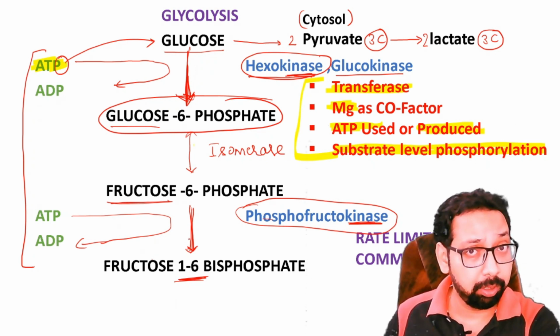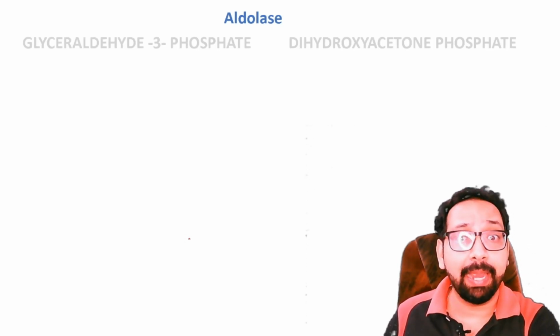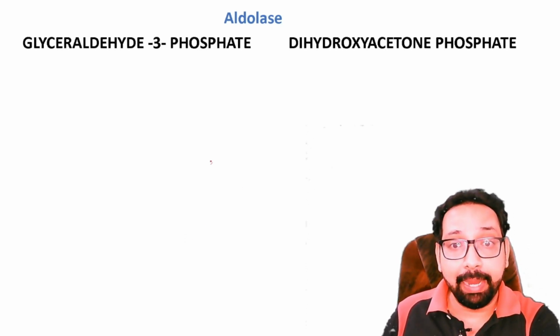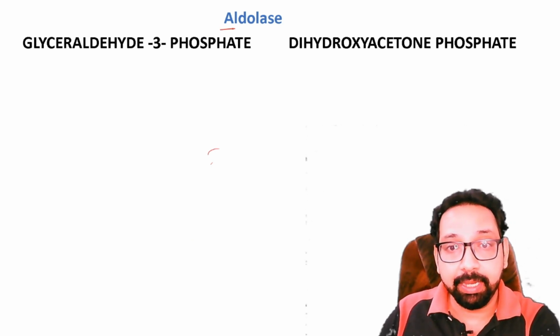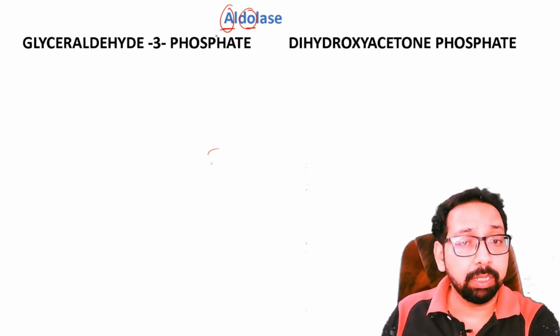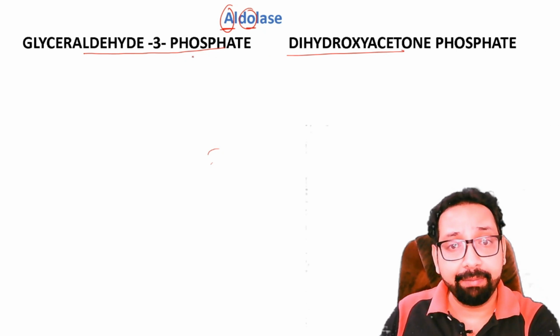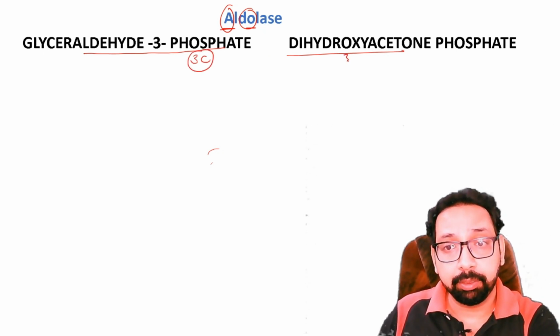It will produce only and only ATP. Glycolysis would occur. Okay. Now, the next step is catalyzed by aldolase. Aldolase you can remember like this: 1K2. 1 is divided into 2, means fructose 1,6 bisphosphate is converted to glyceraldehyde 3 phosphate and DHAP. Both have 3 carbons.